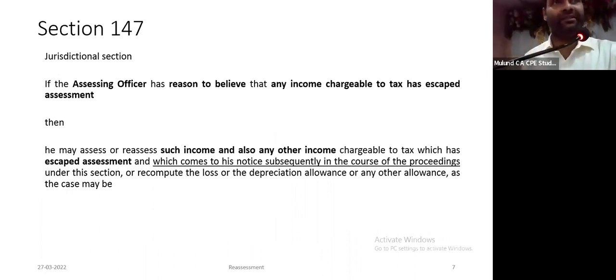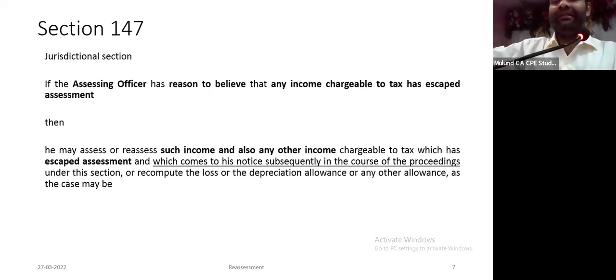If the assessing officer has reason to believe that any income chargeable to tax has escaped assessment, he may assess or reassess such income and also any other income which comes to his notice subsequently. The crucial phrases are threefold. If the AO, the assessing officer, no other officer but your assessing officer, has reason to believe. This phrase, reason to believe, is now not present in the new section. So all the controversy attached to the words reason to believe goes with the section.